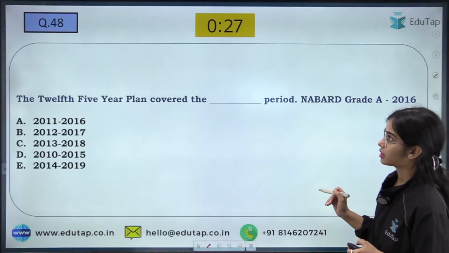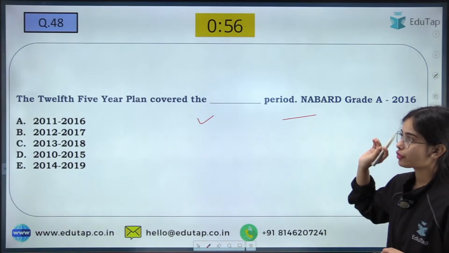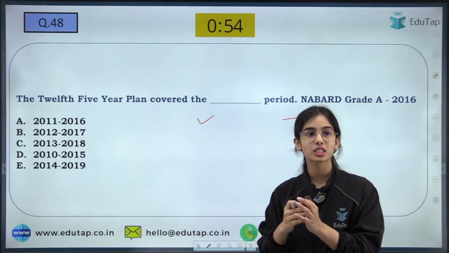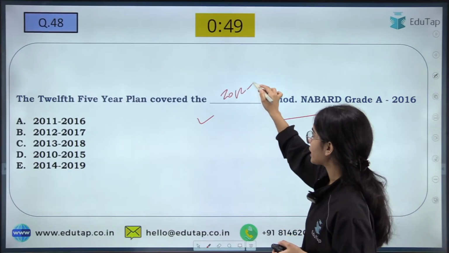Okay. Now coming to the next question, the 12th 5-year plan covered which period? From which period was covered by the 12th 5-year plan? It was 2012 to 2017.